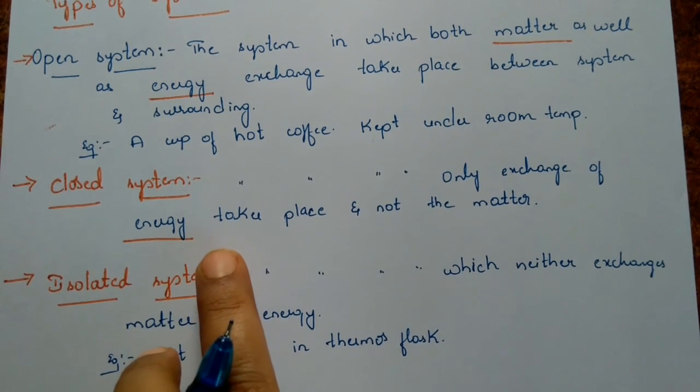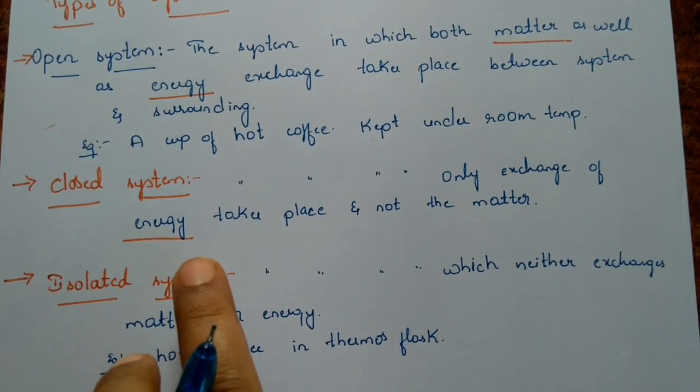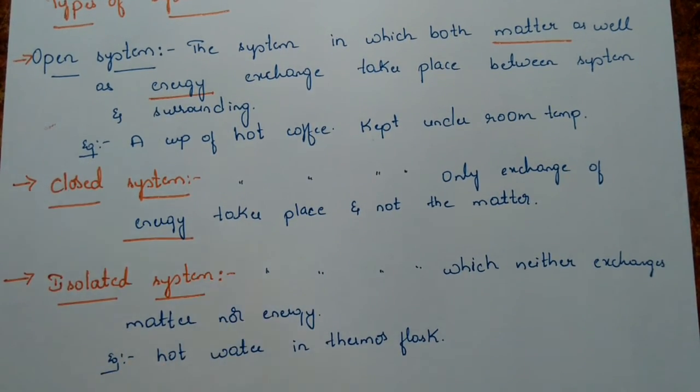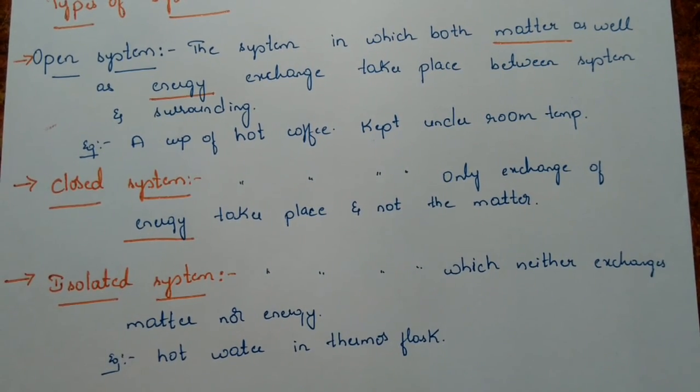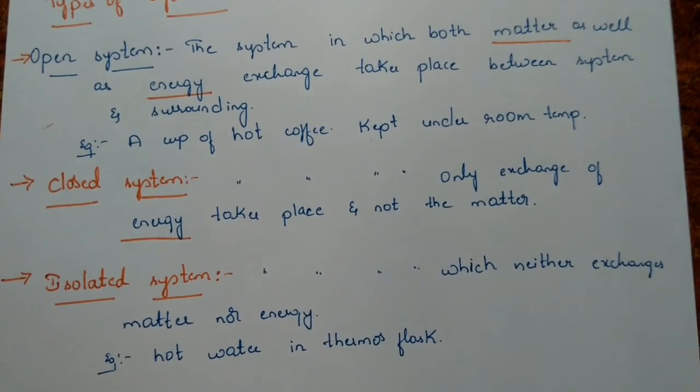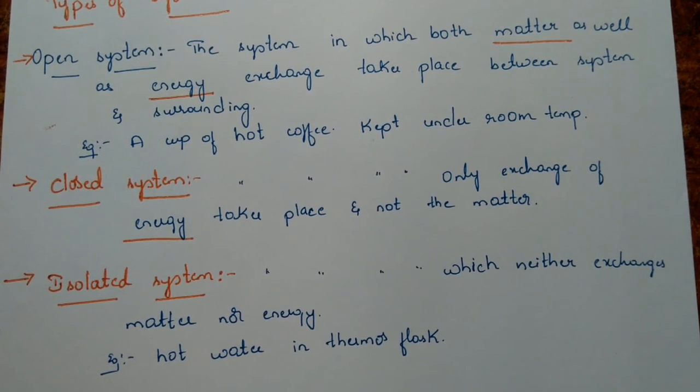Clear it is? So only heat exchange is taking place. No matter. The weight is not getting decreased. The weight will remain as it is. So matter exchange is not taking place. Only the energy exchange is taking place. You can take the example of mobile, or any electronic gadgets like laptops, tablets, anything. Only energy exchange will take place, not the matter. Isolated system is where neither energy nor matter exchange is going to take place. Example, hot water or hot coffee kept in a thermos flask.